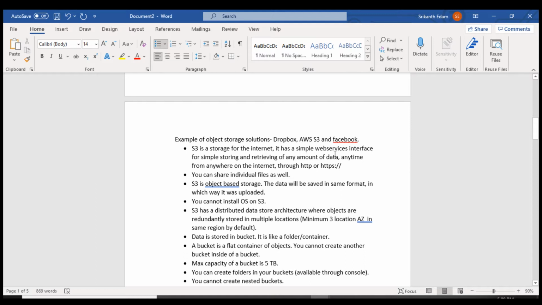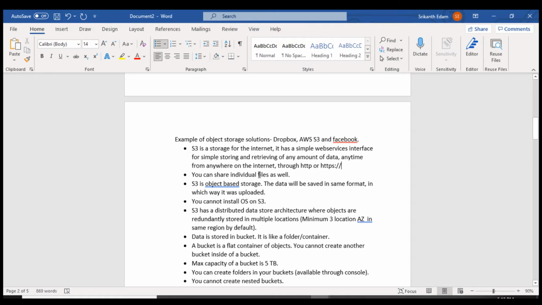It has a simple web services interface for storing and retrieving any amount of data, anytime, from anywhere on the internet through HTTP or HTTPS. Nowadays many organizations, offices, educational institutions and colleges are using Amazon S3 to store their files, client data or students' data, so it can be retrieved easily when they have internet.